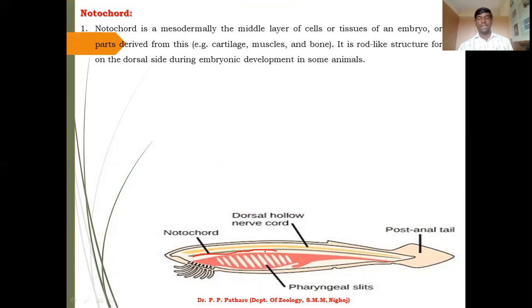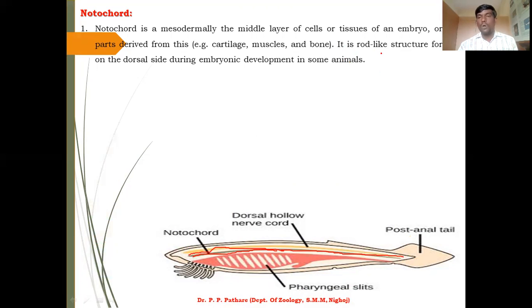It is a rod-like structure. Now, I will try to draw the structure of notochord. This is the whole structure of the notochord. It starts from the anterior region and ends at the posterior region.